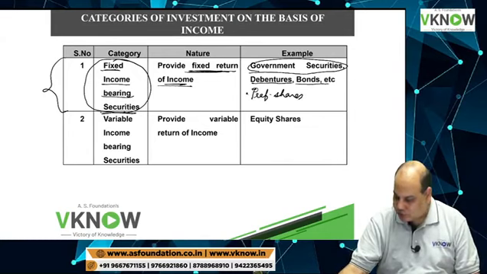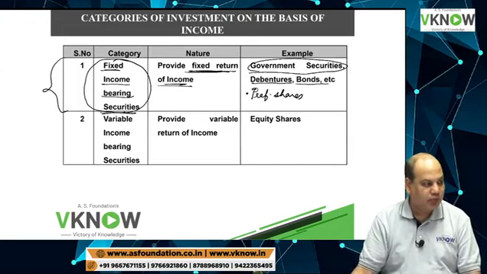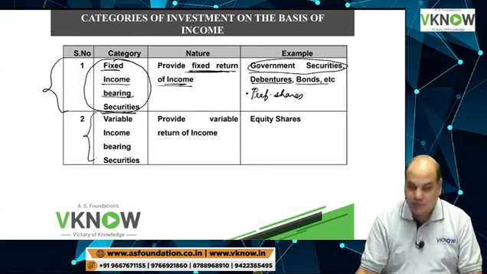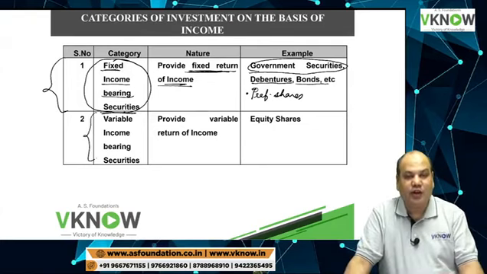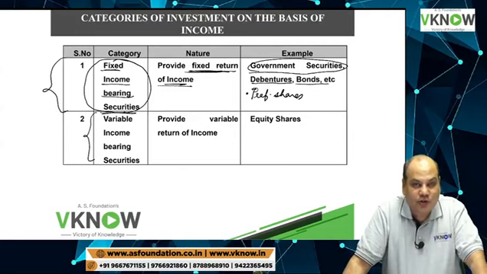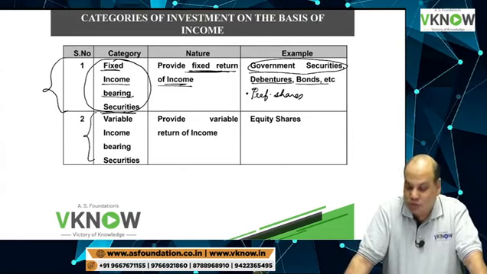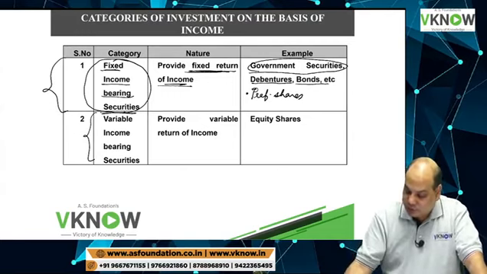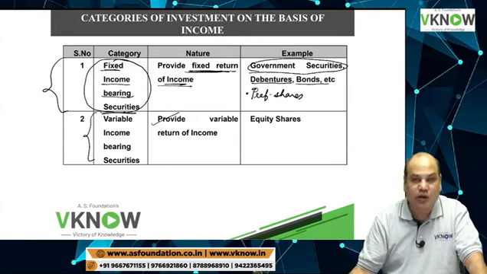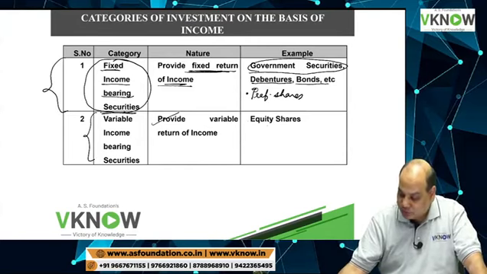Preference shares also you can mention here. You can please add preference share also. Is it right? And there are some securities where your returns are variable. There is no fixed return. You may earn more, you may earn less. The examples of variable return of income are one, equity share, and second, mutual fund.